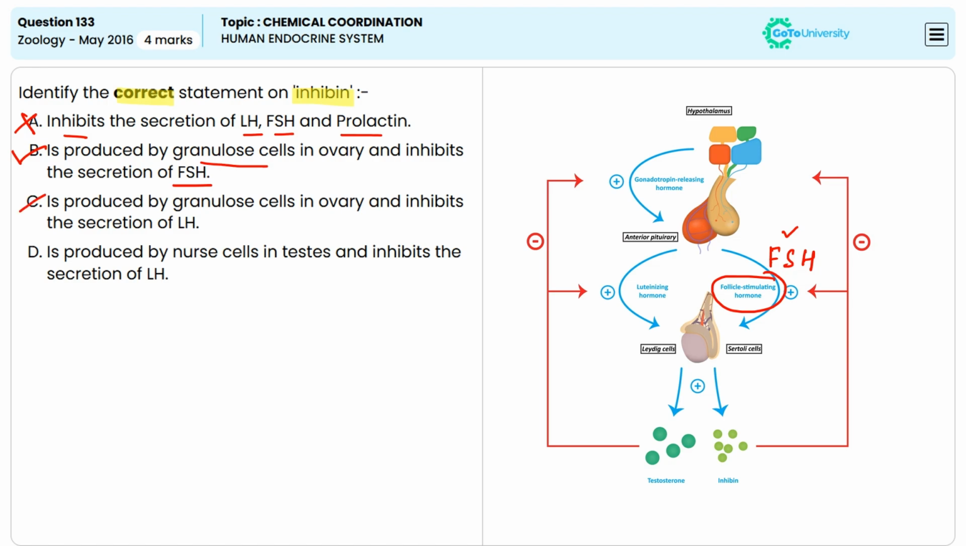Option C: it is produced by the granulosa cells in the ovary and inhibits the secretion of LH. This is absolutely incorrect. It inhibits the secretion of FSH. Option D: it is produced by the nerve cells in the testes and inhibits the secretion of LH. This is an incorrect statement because inhibin is produced by the Sertoli cells in the testes and it inhibits FSH, not LH. So option D is also incorrect. The correct statement is option B.